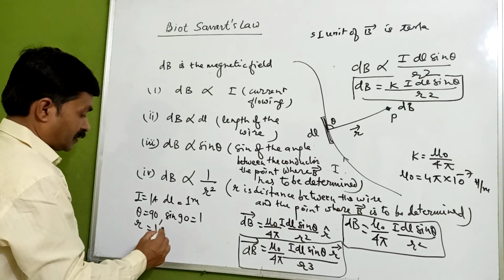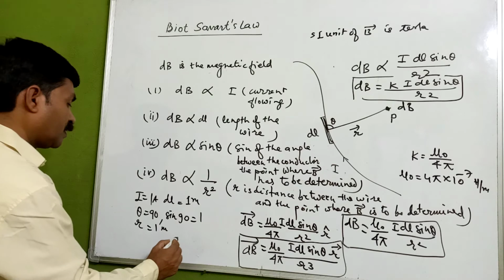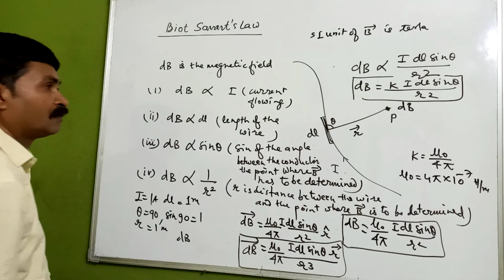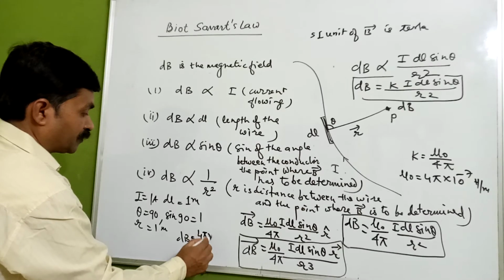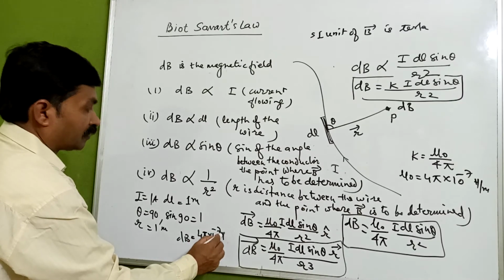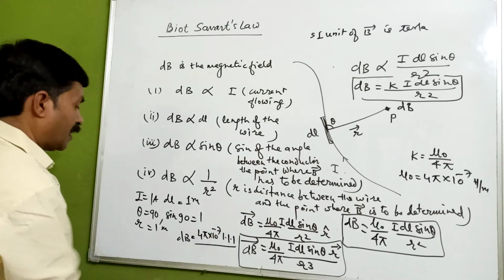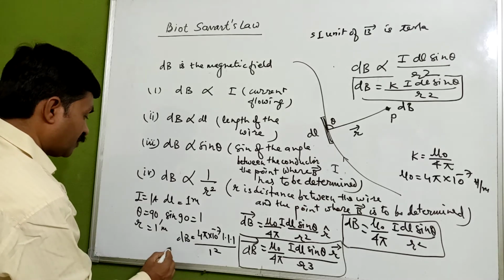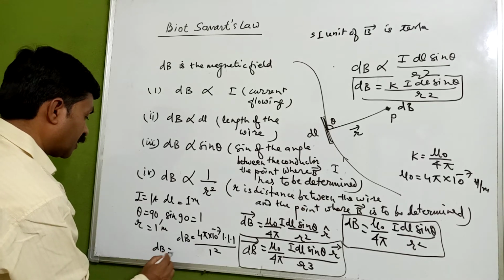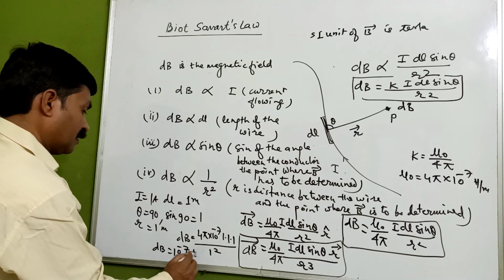So dB is going to be equal to mu naught, that is 4 pi into 10 raised to the power minus 7, all other values are going to be 1 into 1 into 1 divided by r square, which is also 1. So the dB which we are getting here is going to be 10 raised to the power minus 7 Tesla.